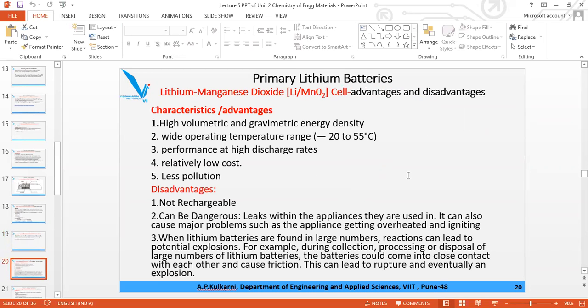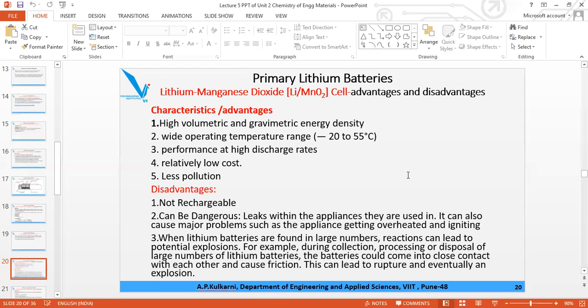Now, what are the advantages? For primary as well as secondary, these are the common characteristic properties: high volumetric and gravimetric energy density. Energy density means how much energy it stores per unit volume. For gravimetric, it is per kg, and for volumetric, it is per liter.